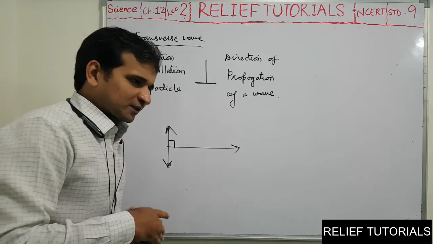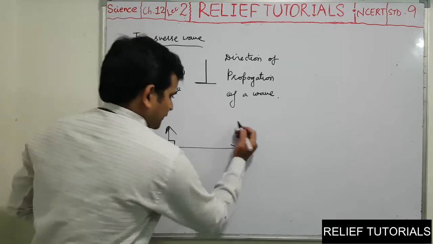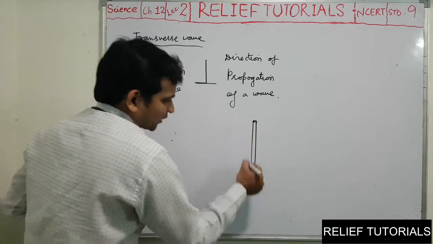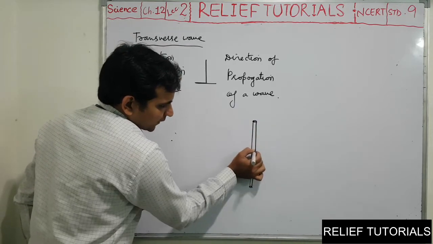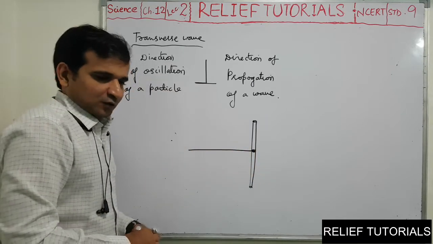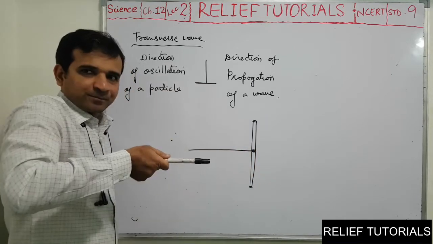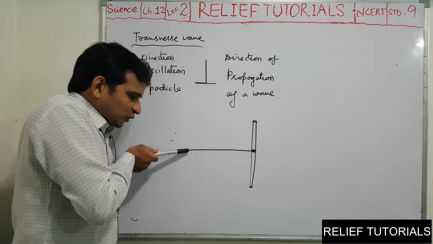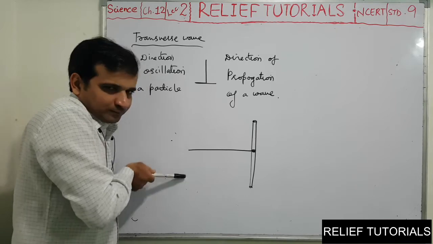One more example you can see. For example, I have a rope. One end of the rope is tied to the pole here and the other end of the rope is in my hand. So I have the rope like this and now I start to oscillate it up and down.